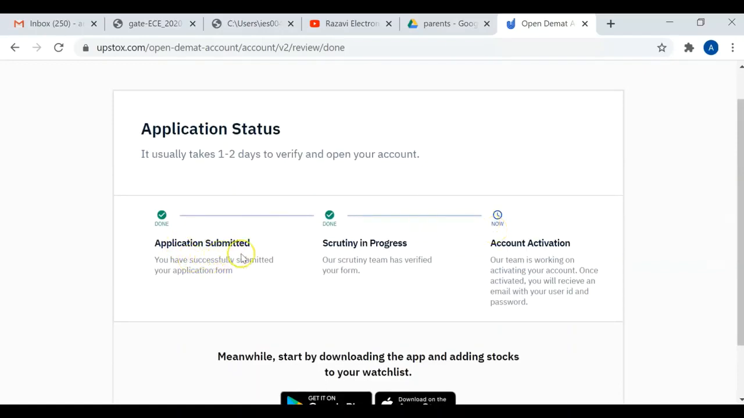We have submitted the application successfully and the scrutiny is in progress. That is, the Upstox team will be verifying your documents, which generally takes 12 to 24 hours, or at max 1 to 2 days, to verify and open your account. And the third and final step is account activation. Their backend team will give you one unique user ID. After your first login, you can even set your password. Their team will be working on activating your account. Once activated, you will receive an email with your user ID and password. It's generally recommended to change your password after your first login.